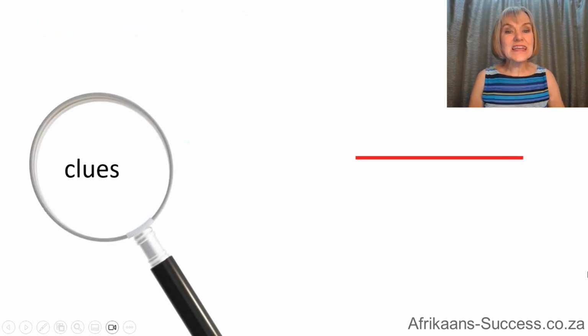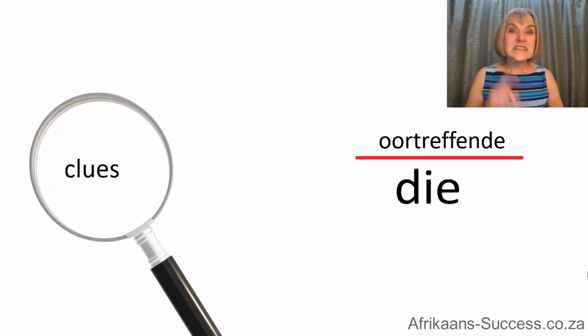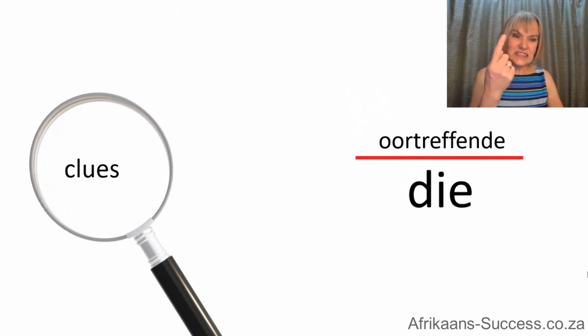What are the clues for oortreffende trap? That's an easy one. It's just one clue, D.